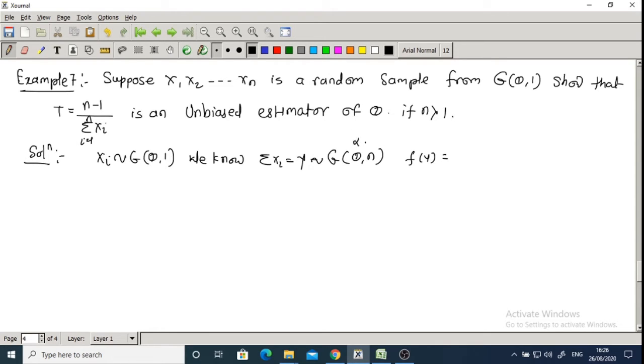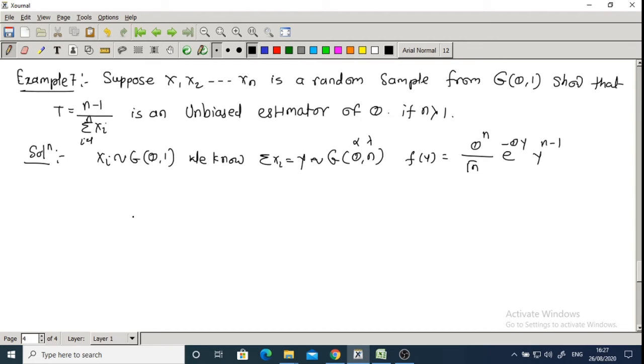Here this term is alpha, this is lambda, correct? So alpha raised to lambda means theta raised to n divided by gamma lambda means gamma n, e raised to minus alpha x, e raised to minus theta y, then x raised to lambda minus 1 means y raised to n minus 1. So this is the PDF of gamma distribution with parameter theta comma n, correct?